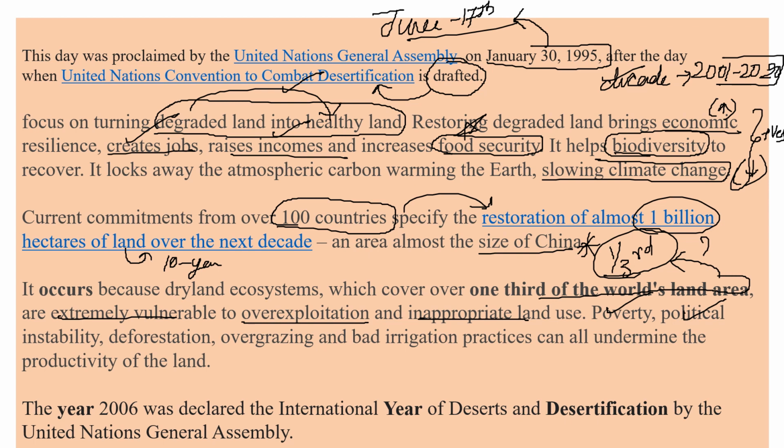and create political instability. And not only this, in the name of development and in order to increase the number of industries, the deforestation processes are continuing. That is, afforestation is growing less, and depending on the animals, the overgrazing phenomenon is taking place. And even in order to increase production, all types of bad irrigation practices were going on. So with all these, even these dry lands became much more vulnerable than now. So we have to stop all these by acting from today itself.